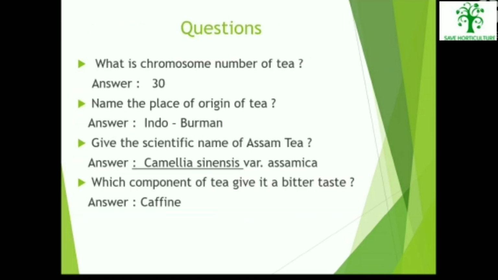Now the time for some question answers. Question number 1. What is the chromosome number of tea? Answer is 30. Name the place of origin of tea. Answer is Indo-Burman. Give the scientific name of Assam tea. The answer is Camellia sinensis, variety assamica. Next question is, which component of tea gives it a bitter taste? Answer for that is caffeine.